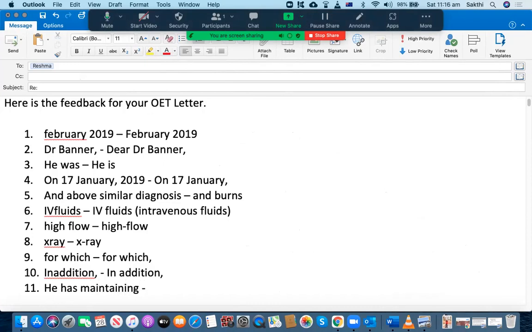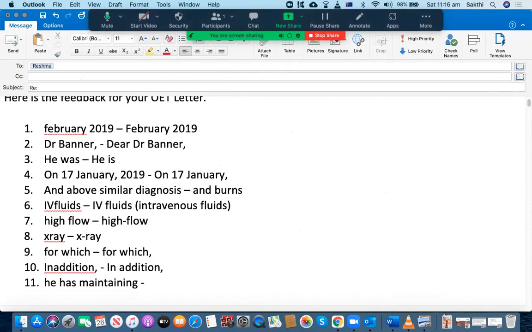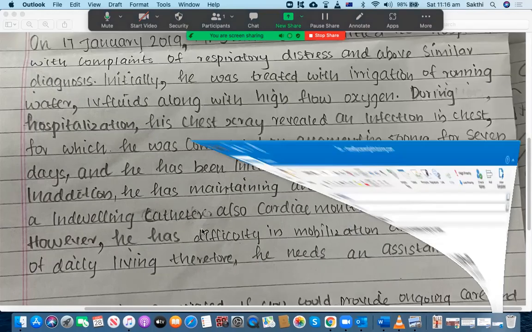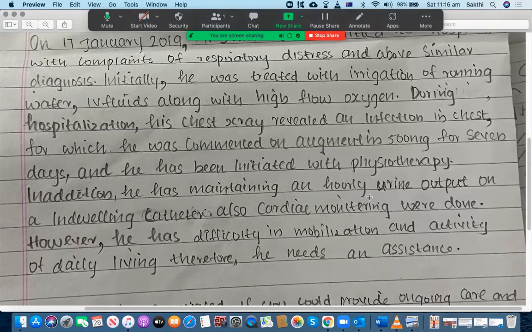So you can't use "has" and then verb plus "ing" after that immediately. You can't do that. So what you should have done instead is "he has been maintaining," and then you can write down whatever you want to write down after that. Okay, so that's fine.